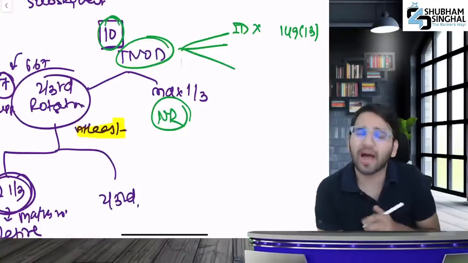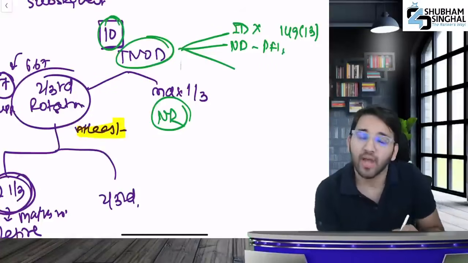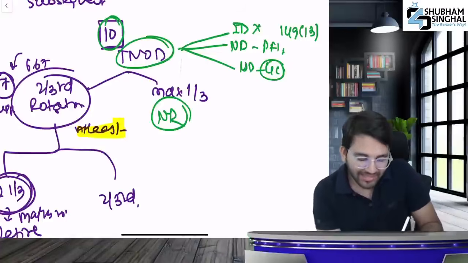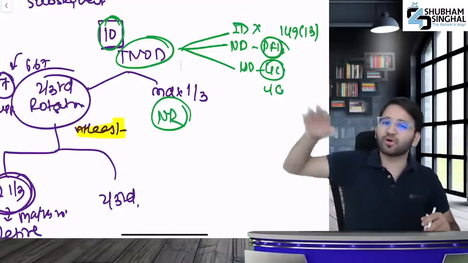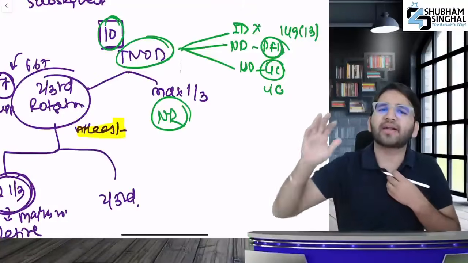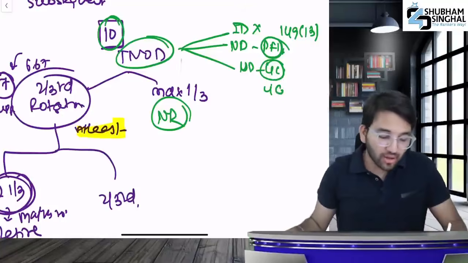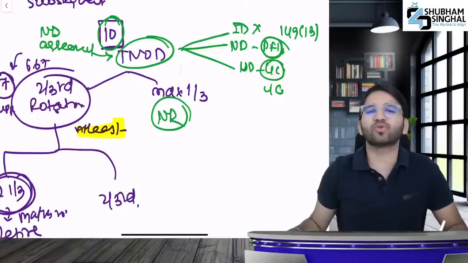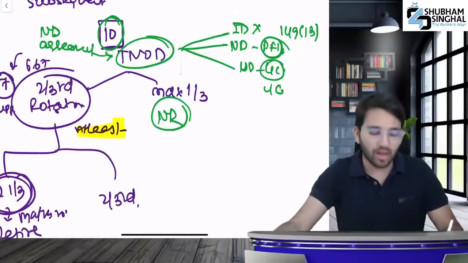Who else? Second, a nominated director does not come, appointed by a public financial institution. Third, a nominee director does not come, appointed by LIC. Why? Because it's written in the LIC Act. Our directors don't retire. The body that governs the public financial institution says that our directors don't retire. Don't include it in the total number of directors. If there is a nominee director, it came from an agreement. Law says you have to take them in the total number of directors. Don't take these two.